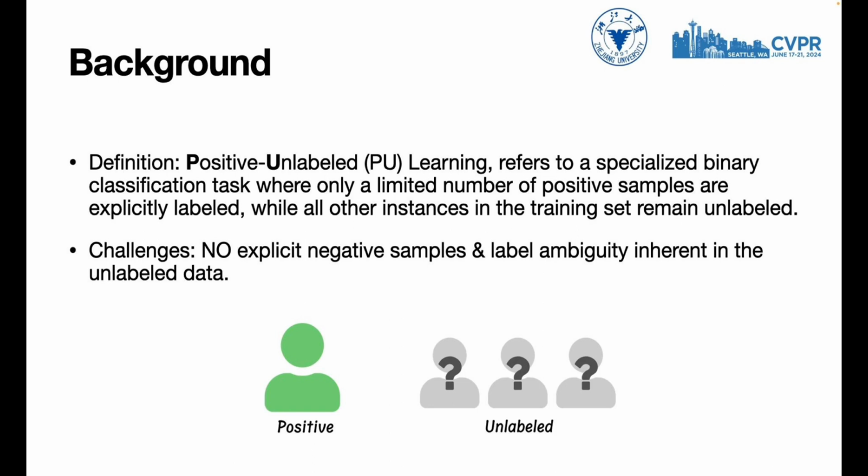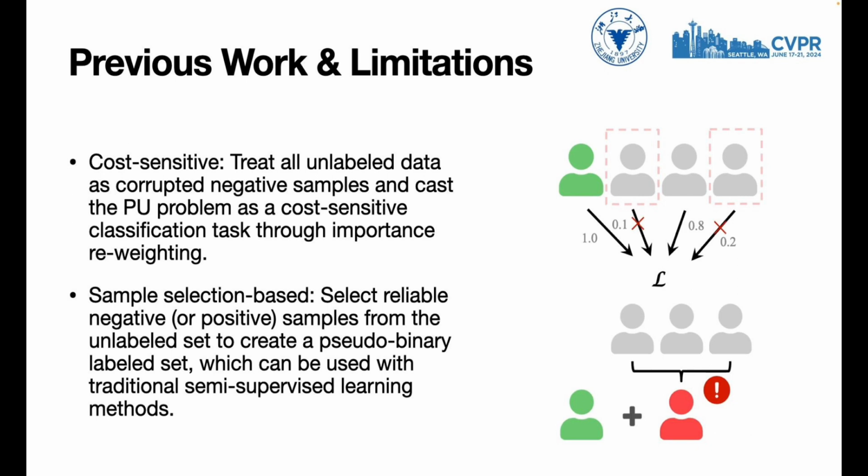The primary challenge in PU learning arises from the absence of explicit negative samples, the label ambiguity inherent in the unlabeled data. To tackle this issue, a common strategy is to treat all unlabeled data as corrupted negative samples, and reframe the original PU problem as a cost-sensitive classification task through importance reweighting.